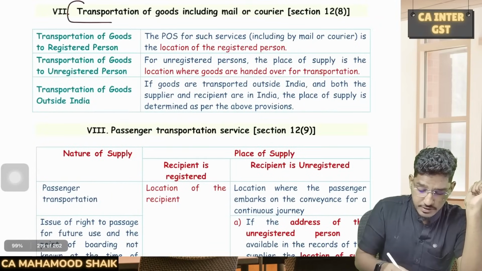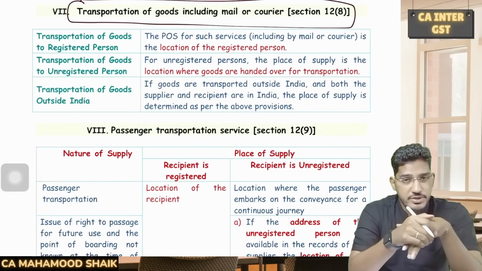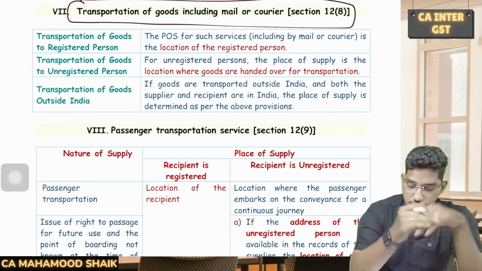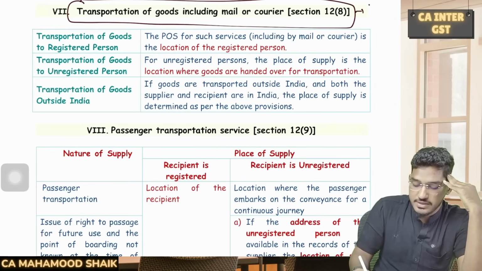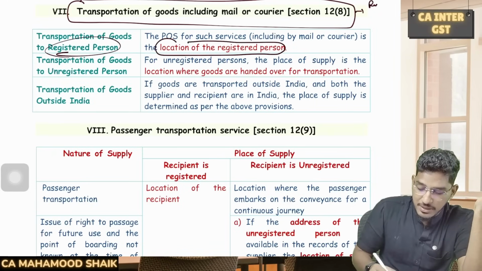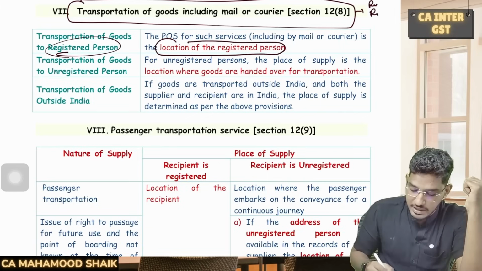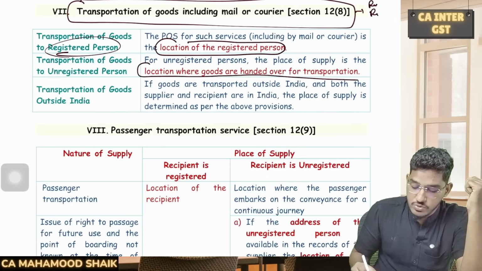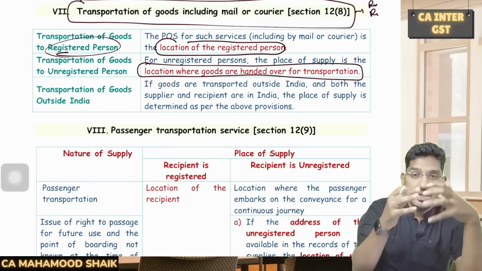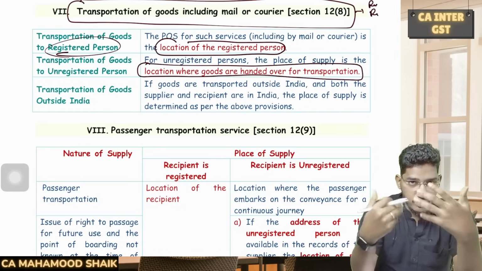Then goods transportation services. So we have today various goods transportation services. How to determine the place of supply in relation to transportation of goods? Here also it depends on the status of the recipient. If the recipient is a registered person, then the location of the recipient will always become the place of supply. However, if the recipient is an unregistered person, then they say the location wherever the goods are handed over for transportation, basically from wherever you want to transport the goods.